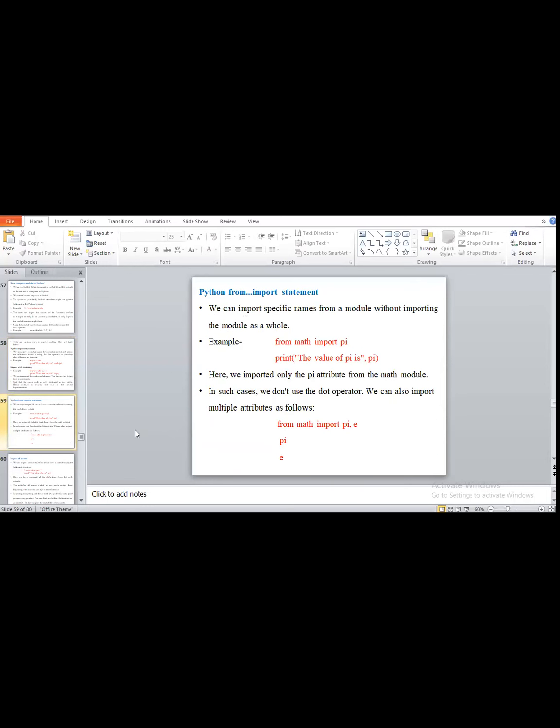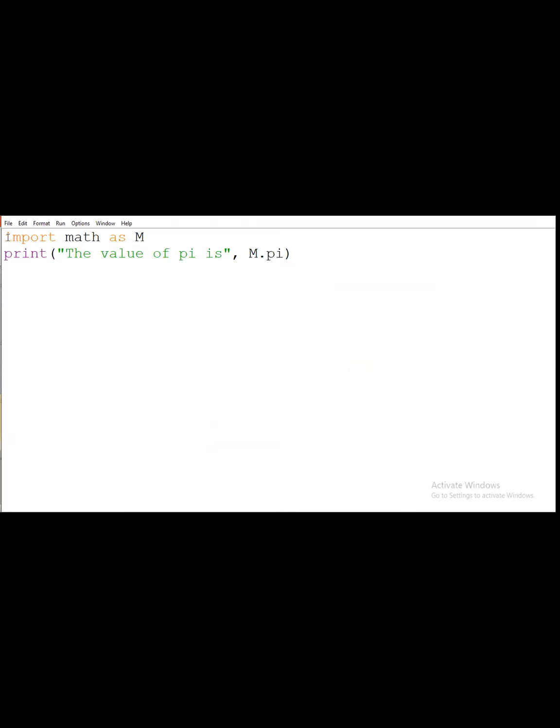Then the from import statement. Means we have one more representation, that is we use from. Suppose if we are using the math, so we write from math, means what? From math I want to import pi.